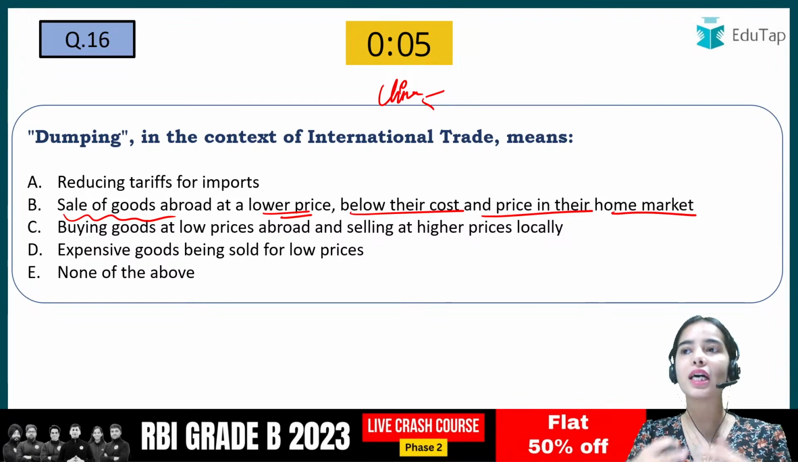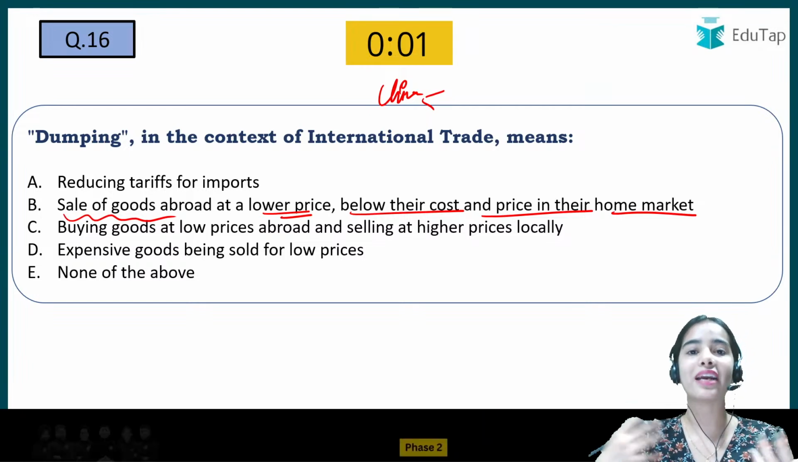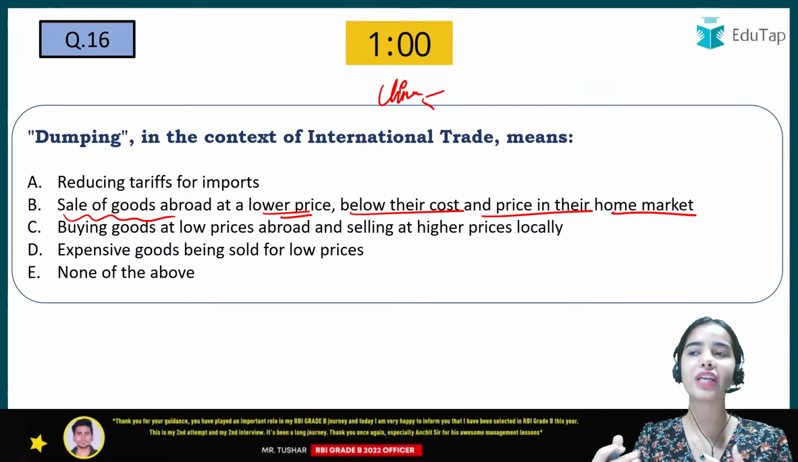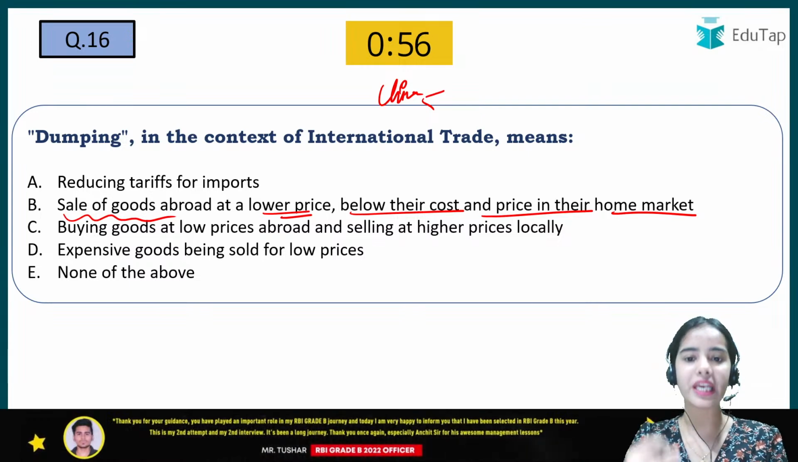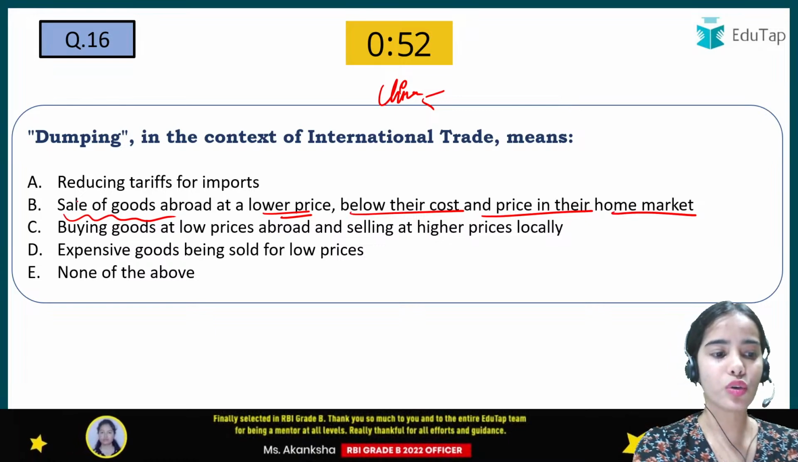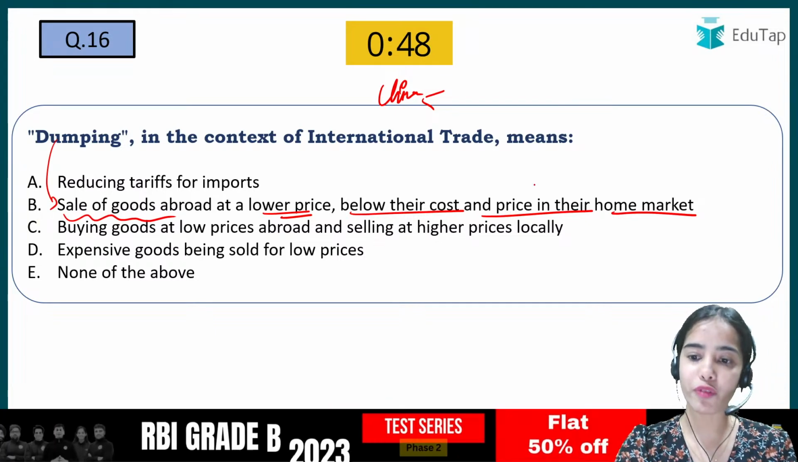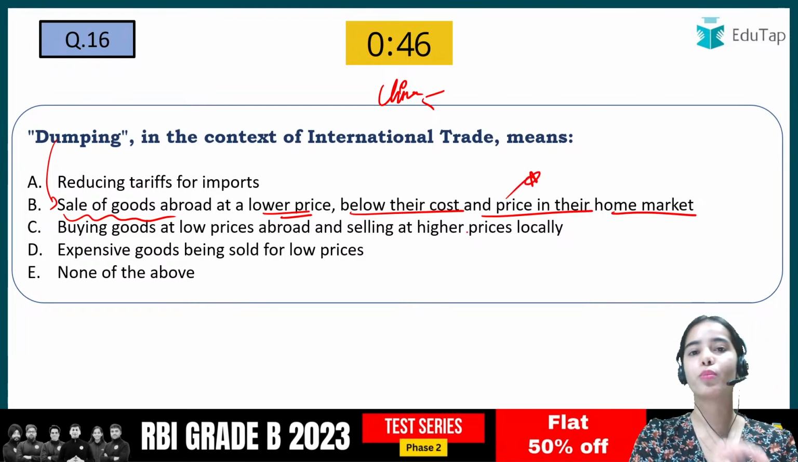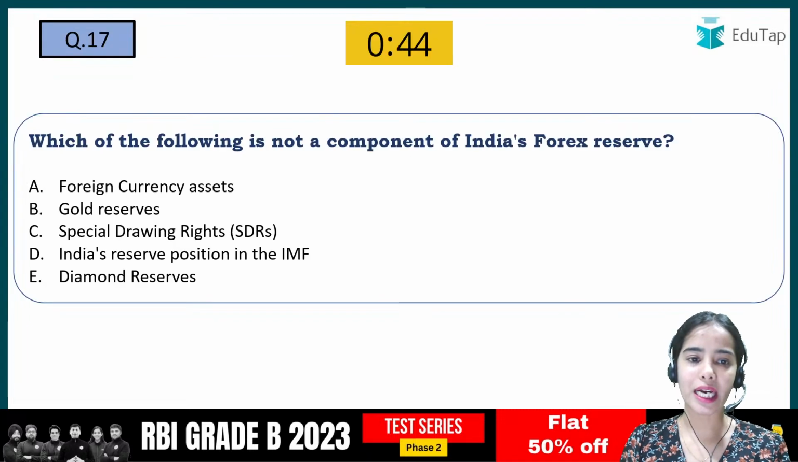markets, because the other traders will not have that kind of leverage to compete with China that is providing the goods at a very low price. Okay, so dumping means that you are selling the goods abroad at a lower price than what you are selling in your own home country. So that is dumping. This was the basic idea that you needed to have.